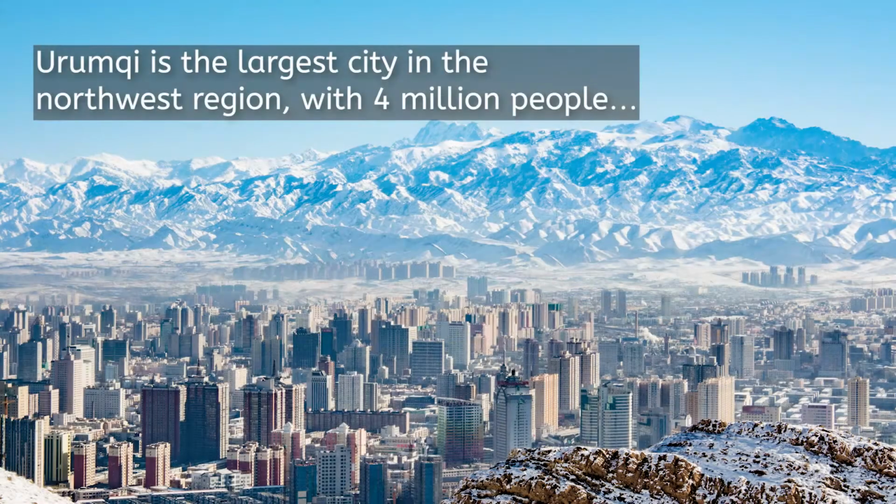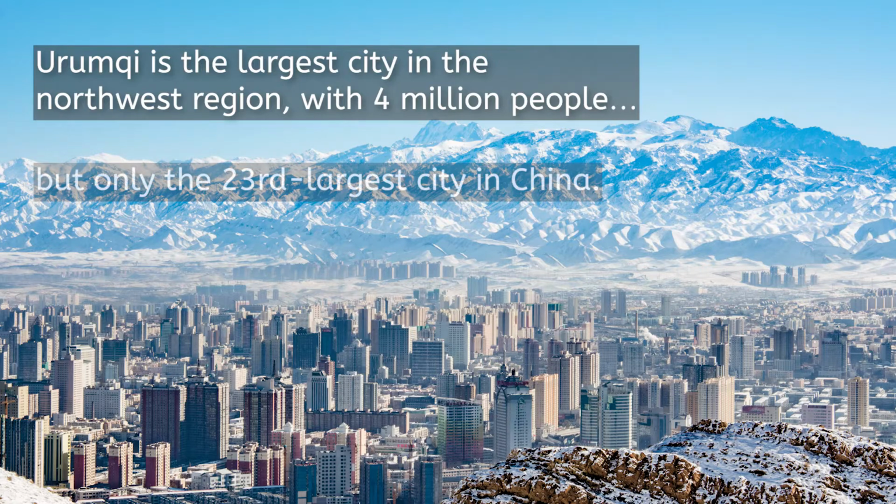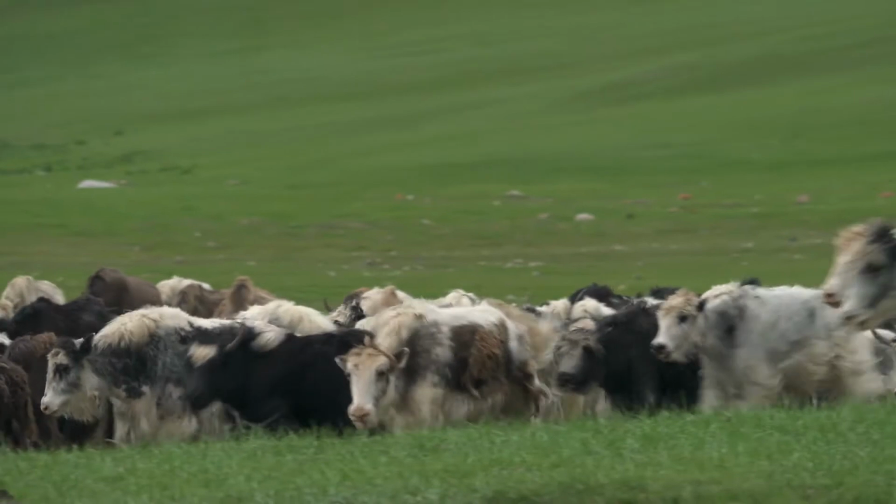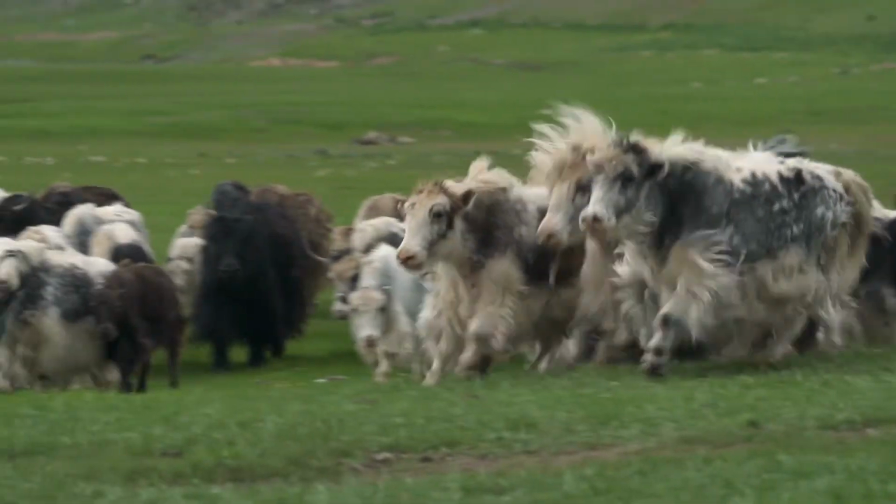The region's largest city is Urumqi, with a population of more than 4 million. That total makes it only the 23rd largest city in China. Most inhabitants are nomadic herders, while some farming exists through underground irrigation.